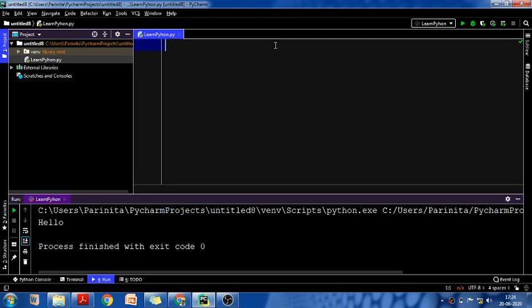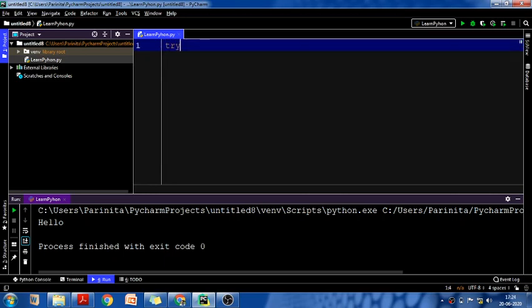First of all, what is the try block? The try block lets you test a block of code for errors. That means if you write any lines of code inside the try block and there is any error, the program will not execute suddenly. Whatever error is there can be handled by the except block. Normally we write the try block first and then the except block. Let me show you directly with an example.